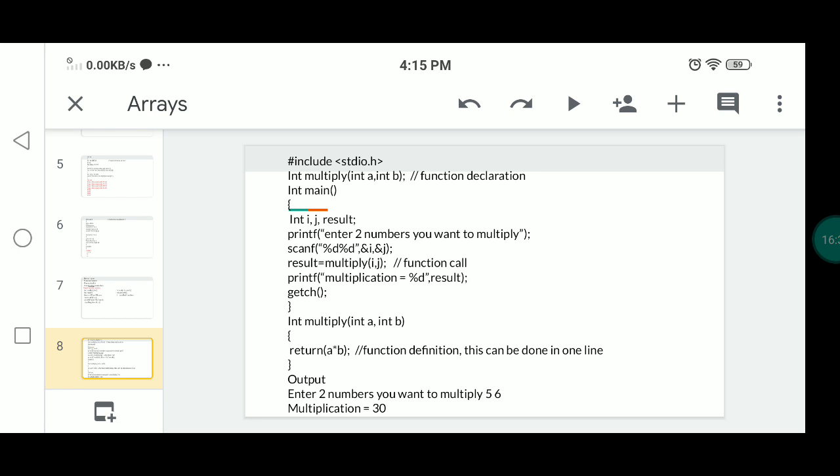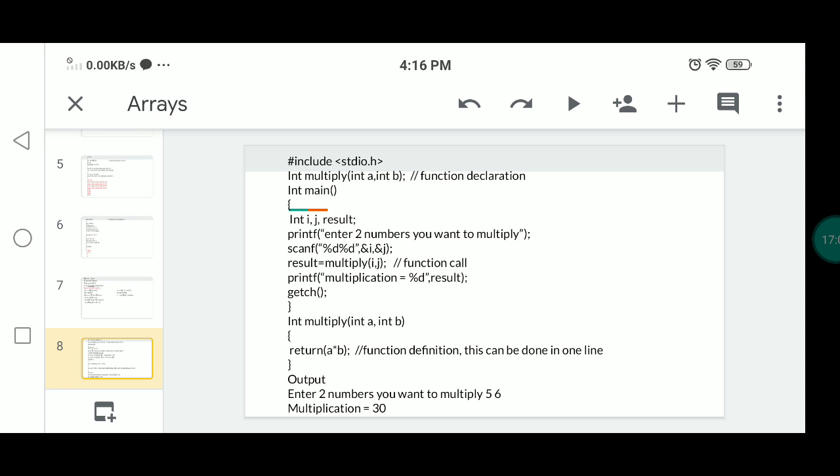multiplication of two numbers. So in the main function, in the calling function, we can take three variables. For taking the input, i and j variables, and for the computational purpose we can take another variable, that is result. So here we can take the values to i and j, that statement will be declared in main. Again, next we can take result equals multiply of i, j, that means it will call the function.